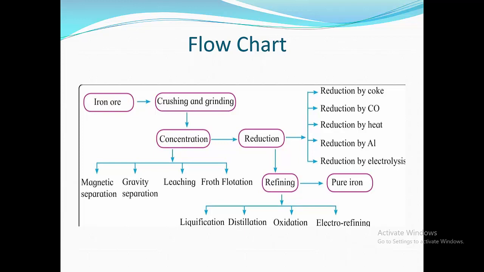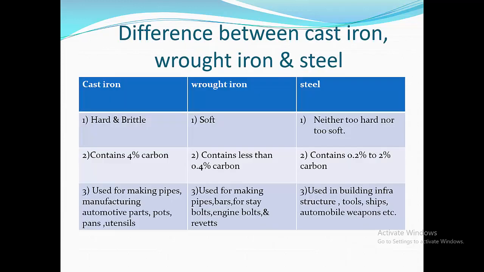Reduction is followed by refining. In refining, pure iron is obtained. The following refining processes are carried out: liquation refining, distillation refining, oxidation refining, or electro refining. Pure iron is obtained. Now we are going to see the differences between cast iron, wrought iron and steel. First we are going to see the nature of these irons.